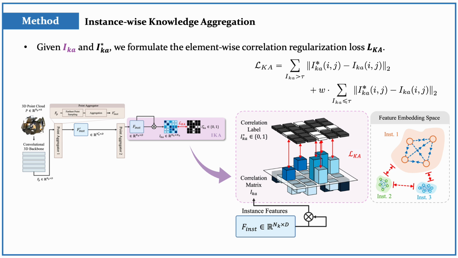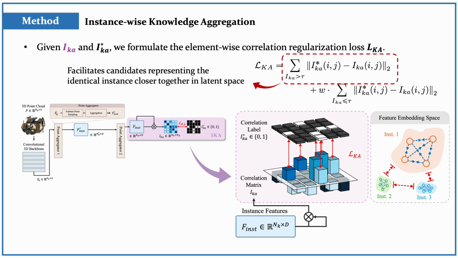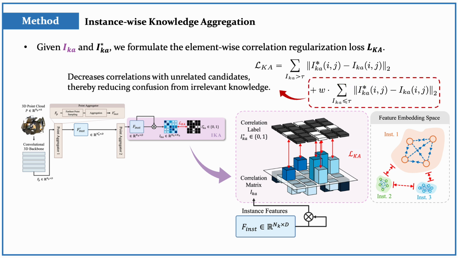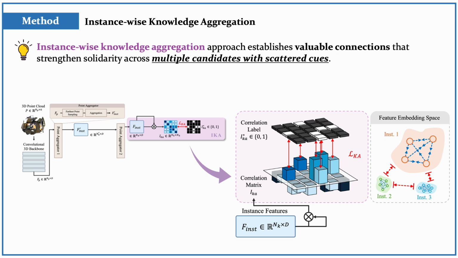Given the IKA matrix and pseudo-binary correlation label matrix, we formulate the element-wise correlation regularization loss Ka. The first term brings candidates representing the identical instance closer together in latent space, whereas the second term decreases correlations with unrelated candidates, thereby reducing confusion from irrelevant knowledge. In conclusion, our instance-wise knowledge aggregation approach establishes valuable connections that strengthen solidarity across multiple candidates with scattered cues by regularizing loss Ka.